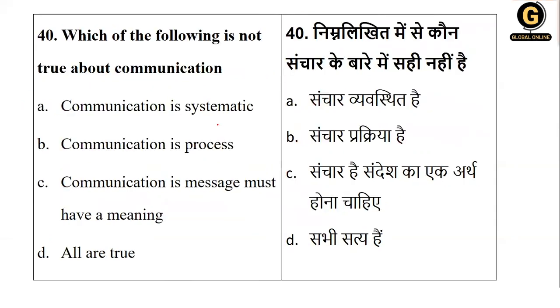Next, which of the following is not true about communication? It's systematic. Communication is a process. Yes, communication is a message and must have a meaning. So ideally, which is not true? All are true. The right answer is option D.